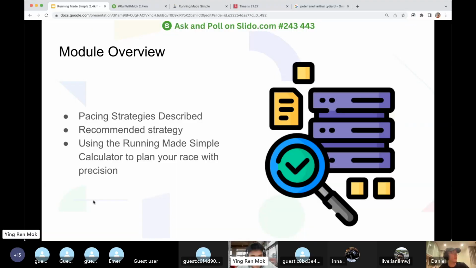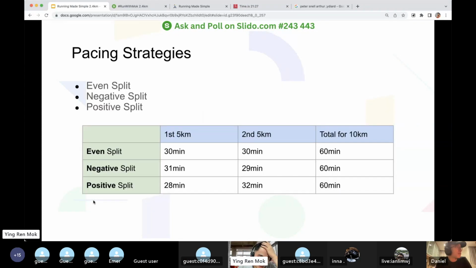I'm going to give you the recommended strategy and how you use the calculator to plan for your race with precision. Okay, so now basically there are three ways to run a race: even, negative, or positive. What does that mean? Now look at this chart. Everybody crosses the line at the same time, 60 minutes.